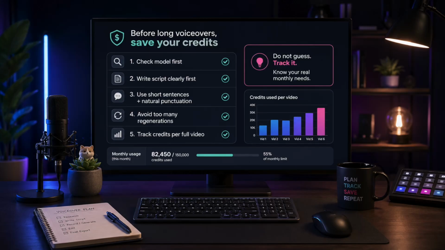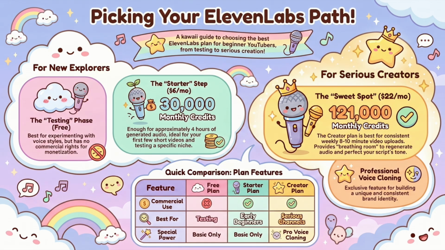That last tip is very important. Do not guess. Track it. After you create your first full video, write down how many credits you used. Then you will know your real monthly needs. Because every creator is different.